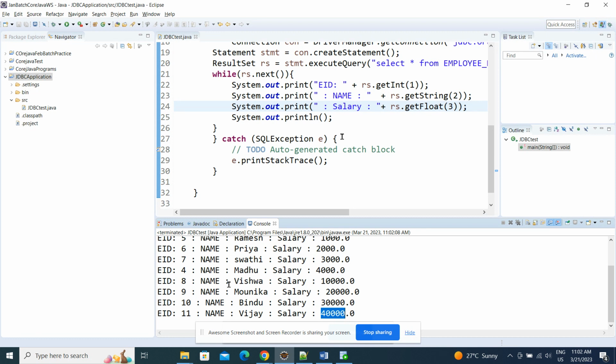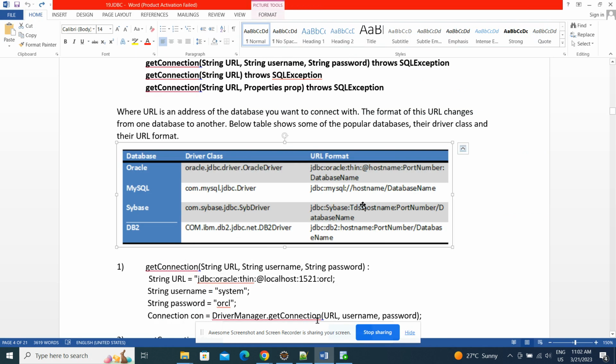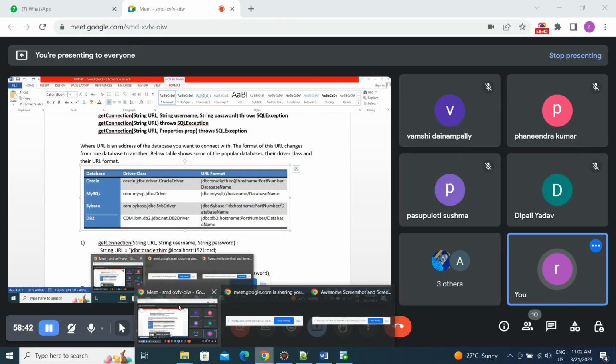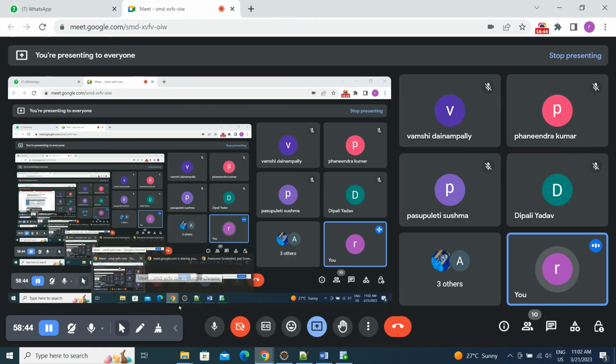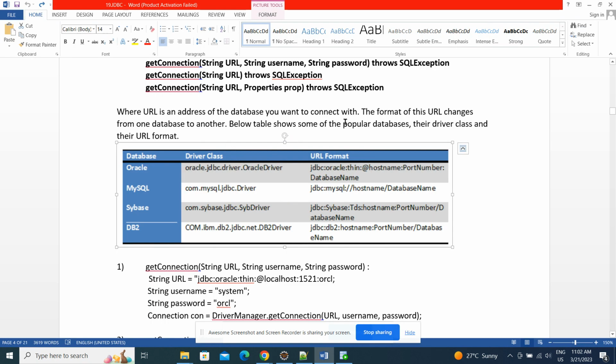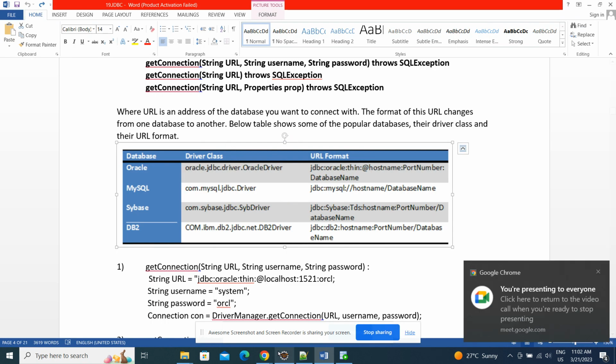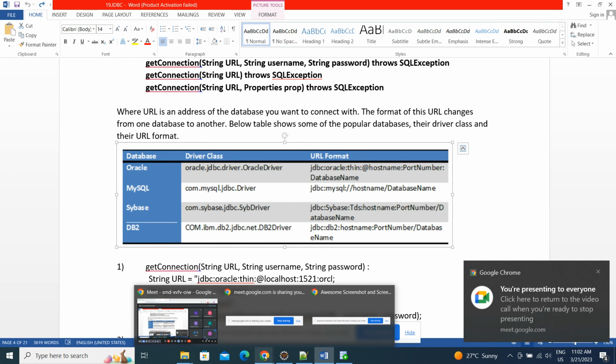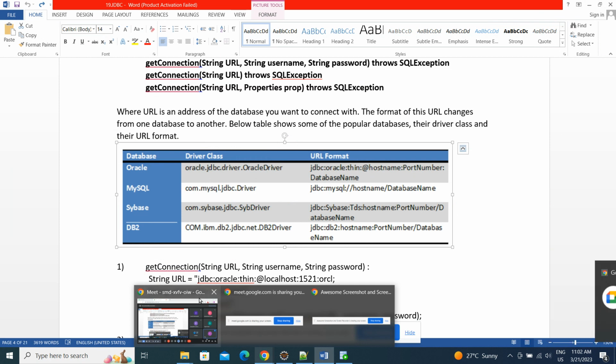Okay, we can do other things also in tomorrow's class. Whatever I have explained today, please practice and then please read it at least, and then come for tomorrow's class. Okay, guys. Tomorrow we'll discuss the prepared statement, callable statement, and the rest of the topics. We'll continue that. If any doubt is there, I'll clarify that also in tomorrow's class.